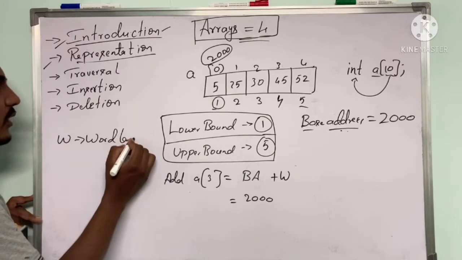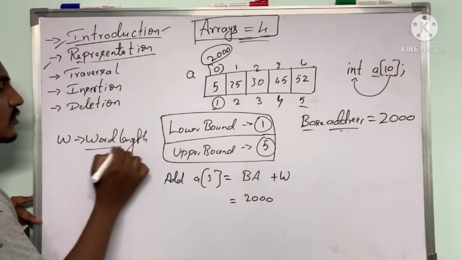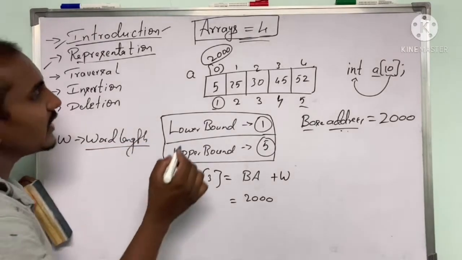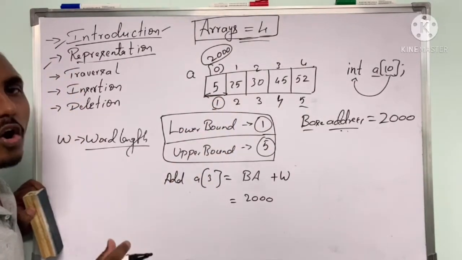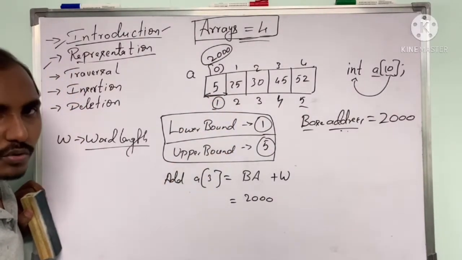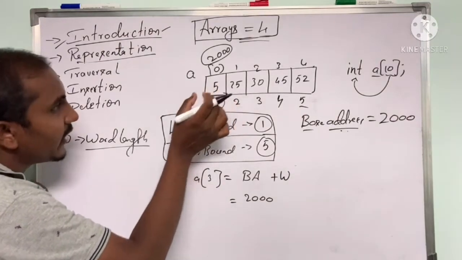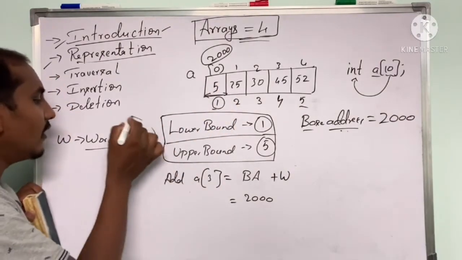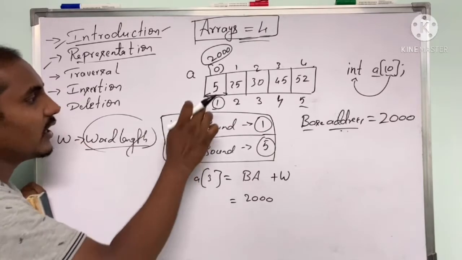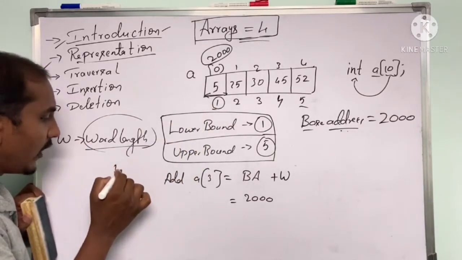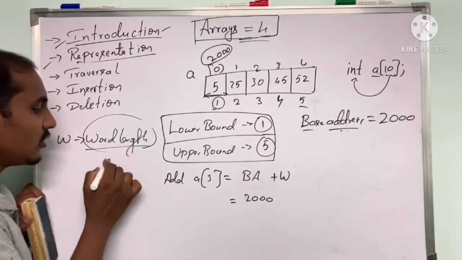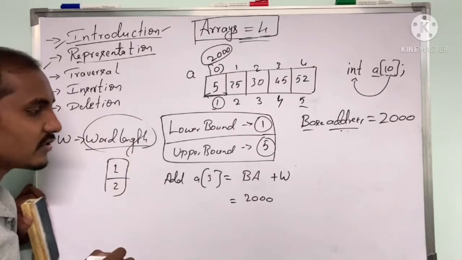It represents how many bytes of memory each location stores, or how much word length this particular data occupies, and that is considered as W. It can be 1 or 2, depending on the system you are using. So we'll consider it as 1.